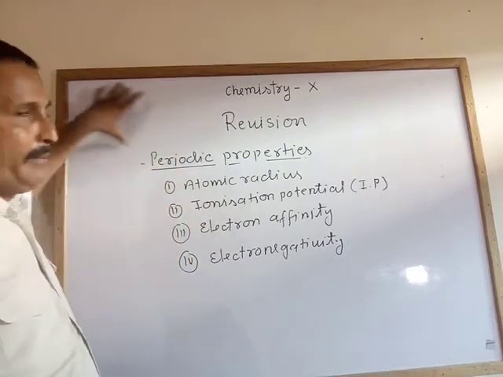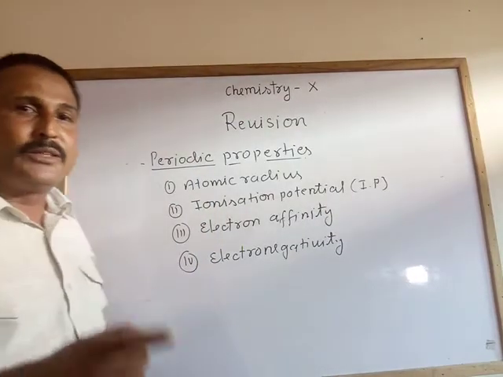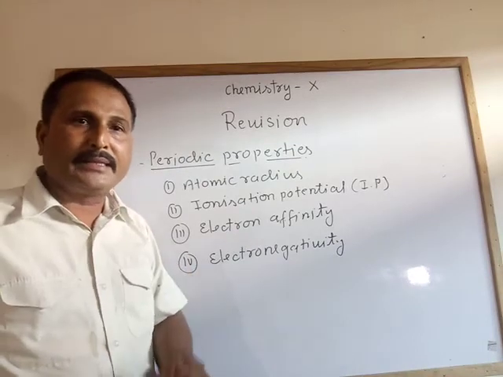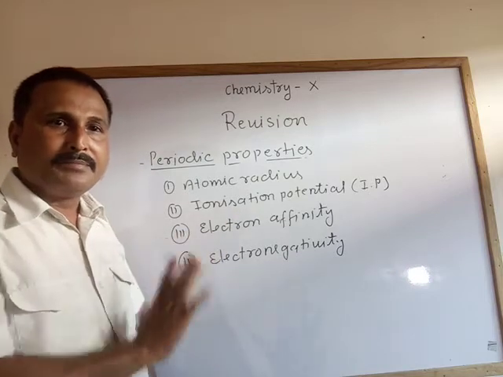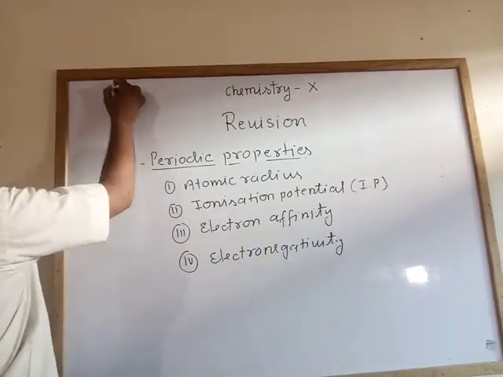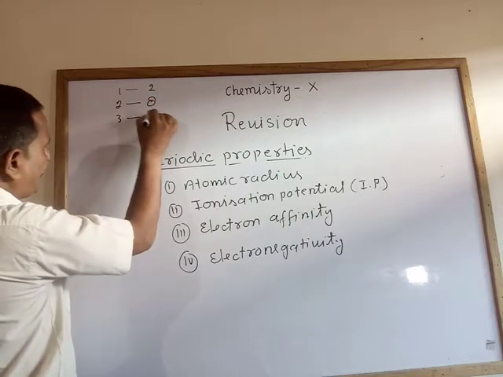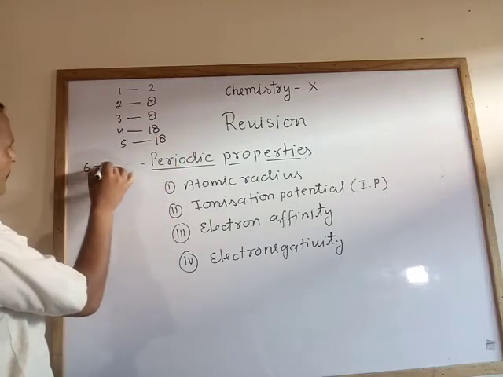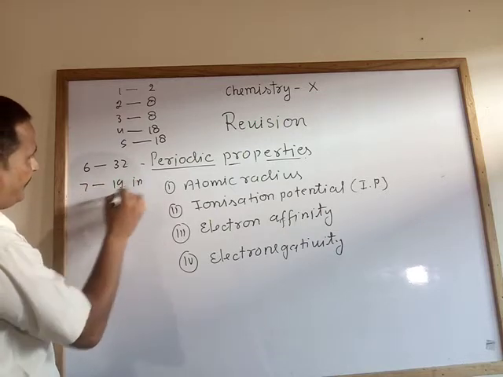In the total periodic table, there are seven horizontal rows, known as periods, and 18 vertical columns, called groups. What are the periods and groups? Seven horizontal rows are known as periods and 18 vertical columns are known as groups. In the first period there are only two elements, second period 8, third also 8, fourth 18, fifth 18, sixth 32, and the seventh one is incomplete, which you can say would be 32, but it is incomplete.